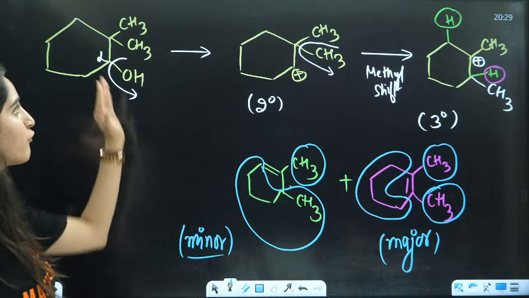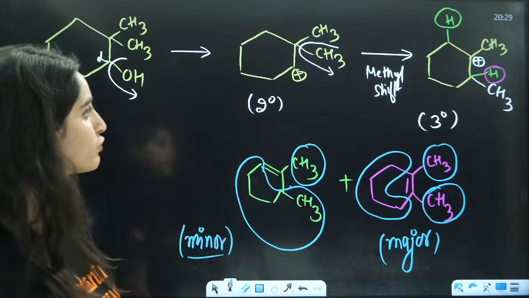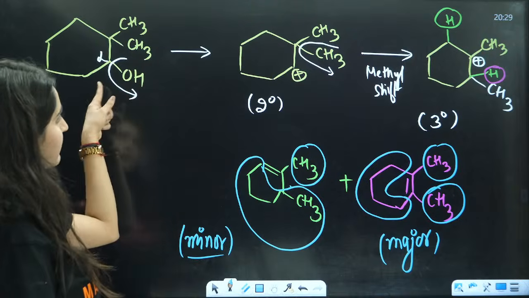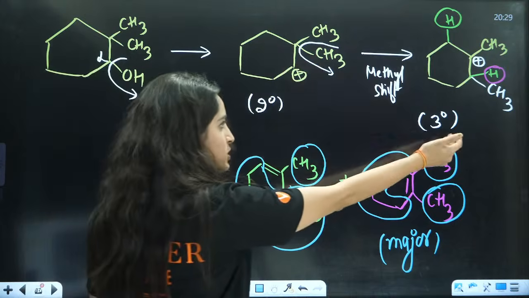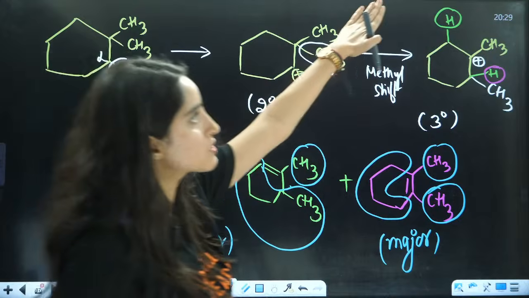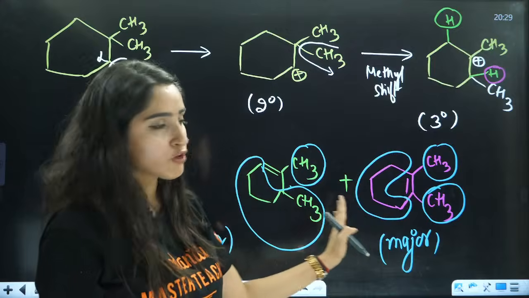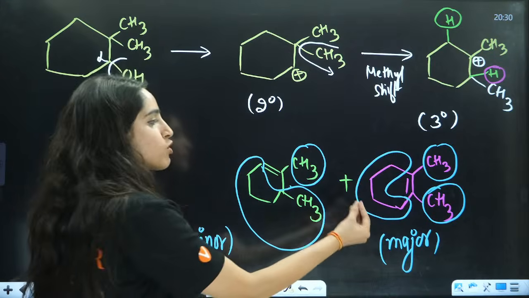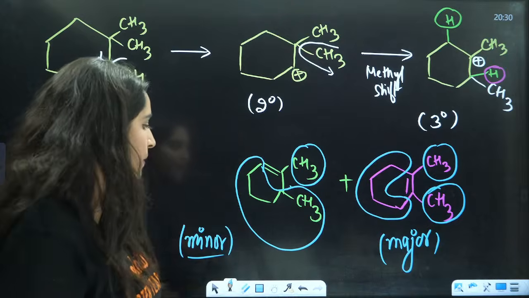What we did here, firstly we saw what carbocation we should form. OH will be eliminated and this carbocation will be formed. Is there any rearrangement possible? Yes. Now from this, there are 2 choices: either this hydrogen can be eliminated or this hydrogen. I made the product of both of them. I know this is more highly substituted, that is why this is my major and this is my minor.